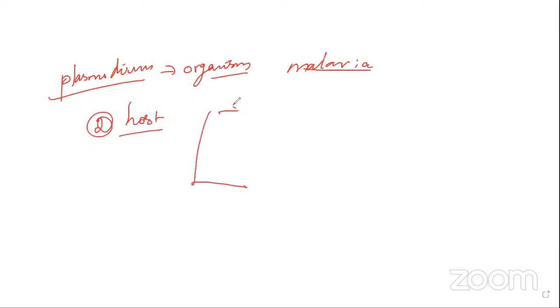Okay, plasmodium is one of the organisms, isn't it, my dear? They produce malaria, the malarial parasite. Okay, here what happened? There are 2 hosts that are very, very essential. One is called what? Mosquito. Second one is called man.